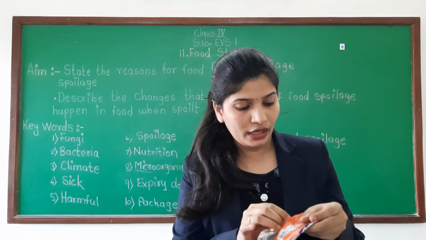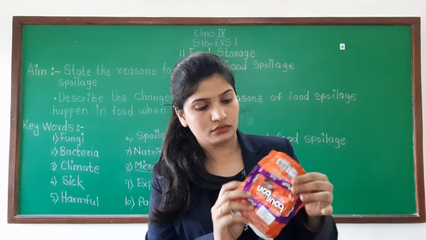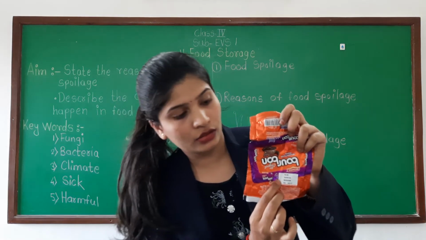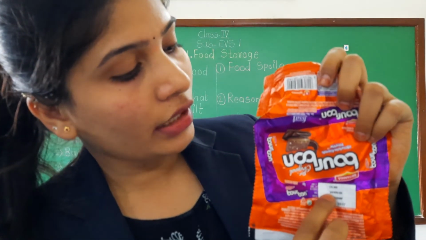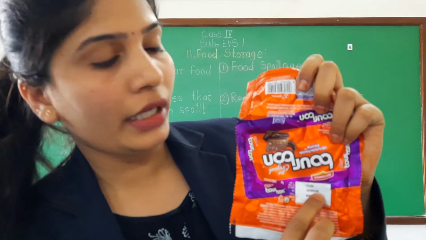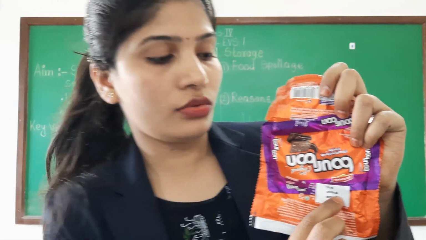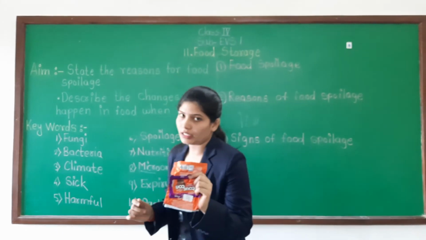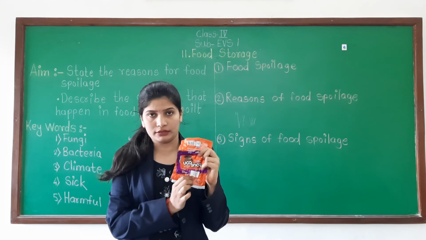So from that what we can say, see, this is a packaged food and on it you can see one date is given. You can see here PKD, that is 30 September 2020. This Bourbon biscuit was packed on 30 September.